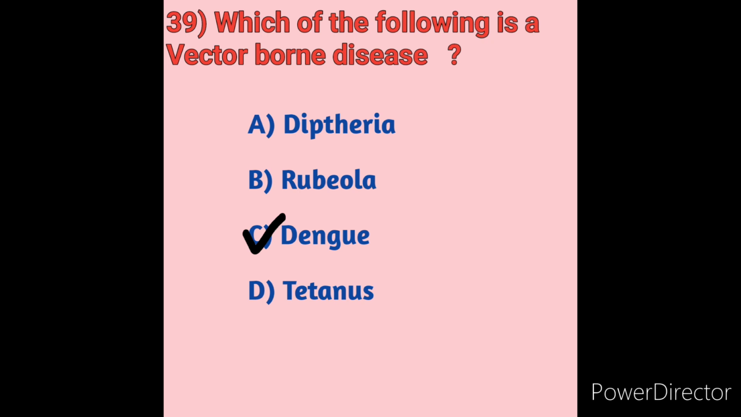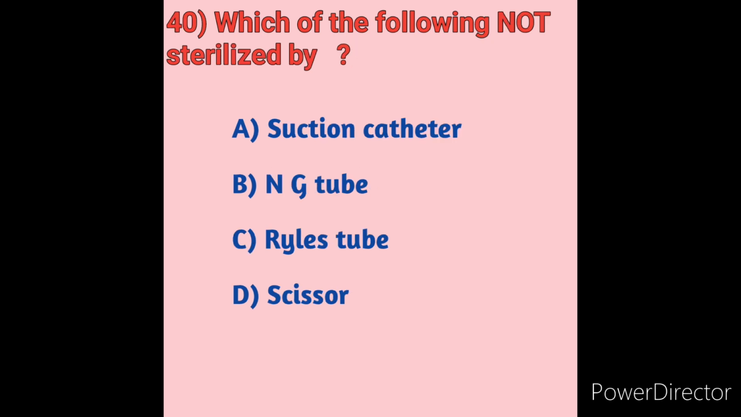Next we will move on to question number 40. Which of the following is not sterilized by autoclave? Sorry friends, there is a typing mistake here. After "sterilized by" you have to mention autoclave. Which of the following is not sterilized by autoclave? We will see the options first. Option A suction catheter, option B NG tube, option C Ryle's tube, option D scissor.